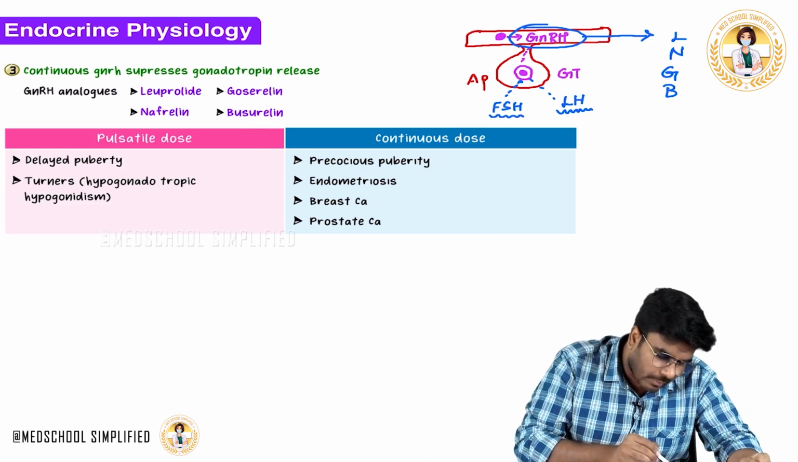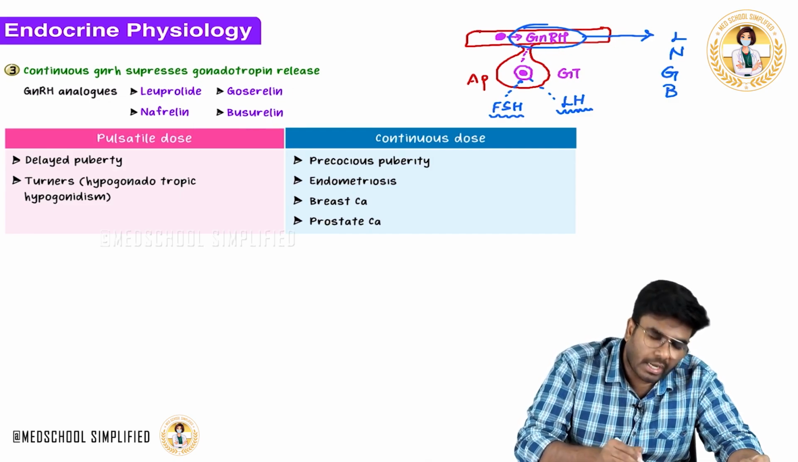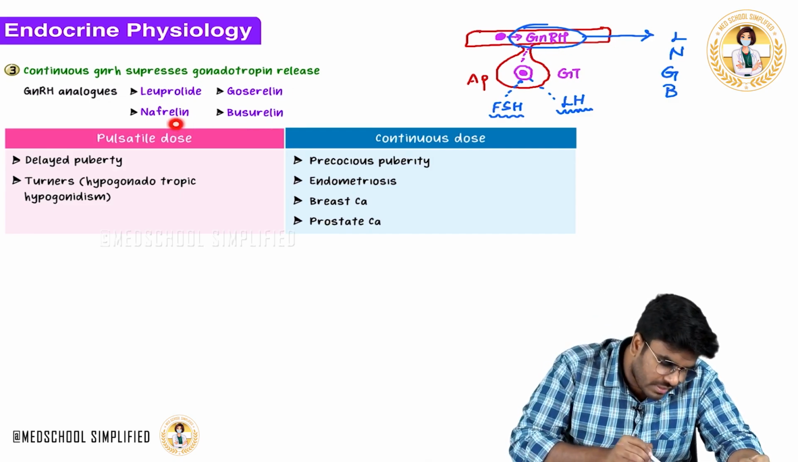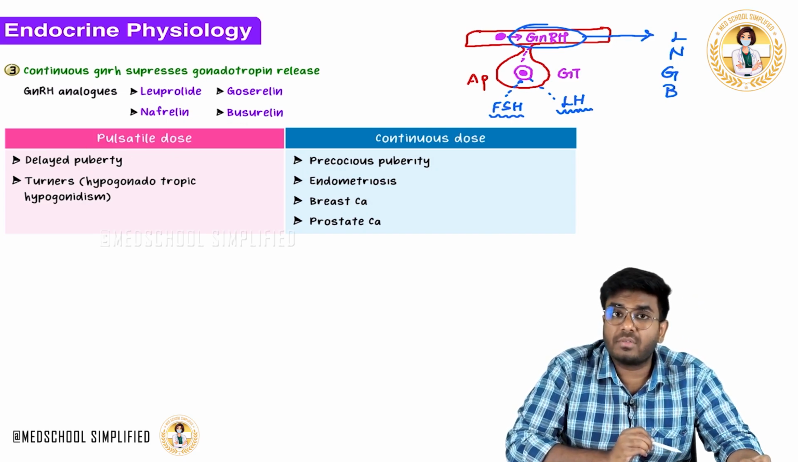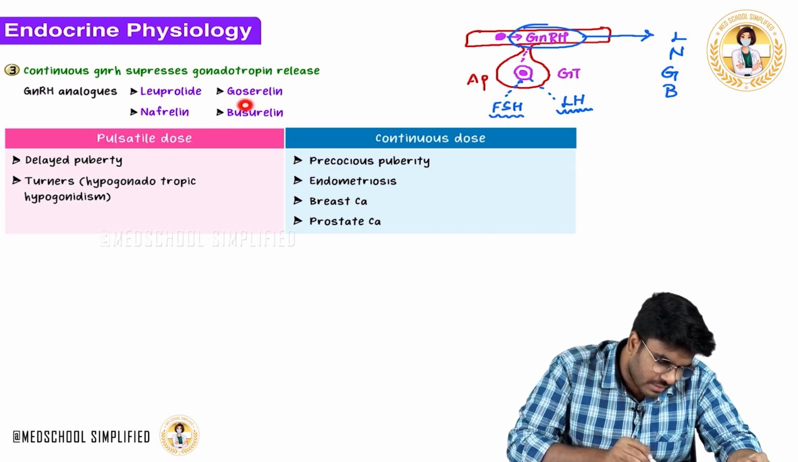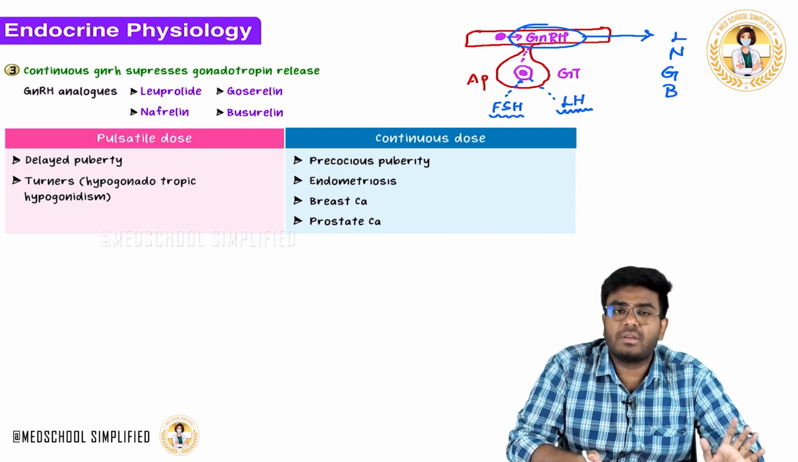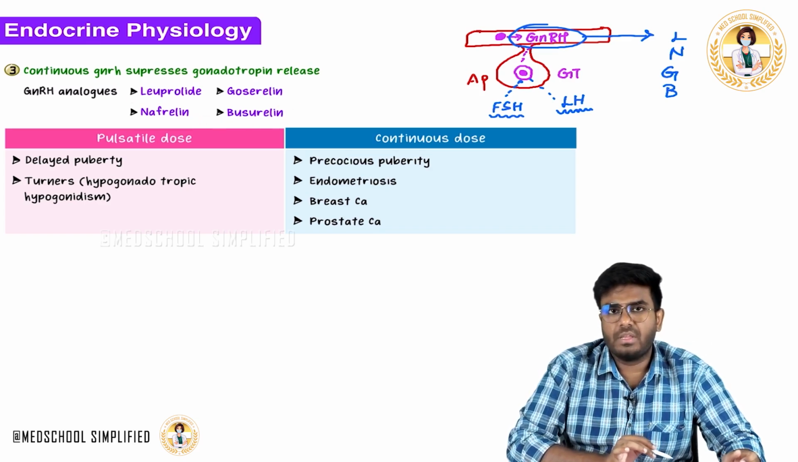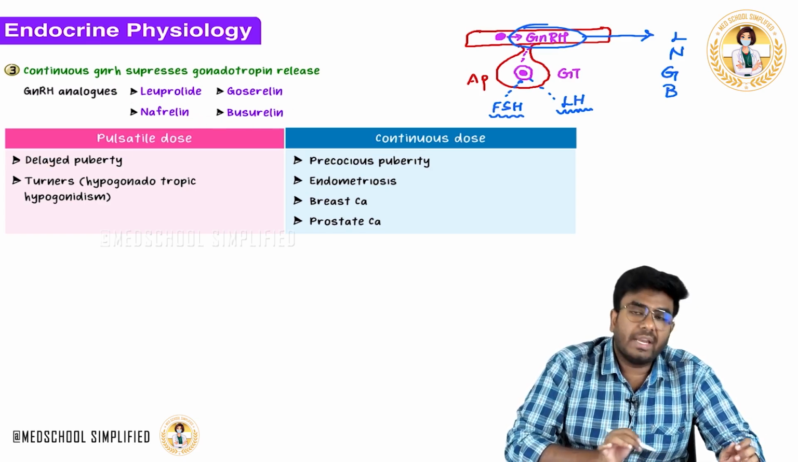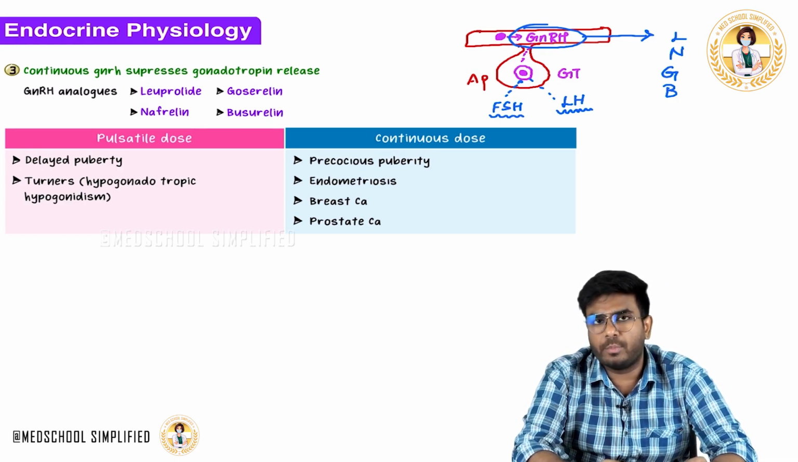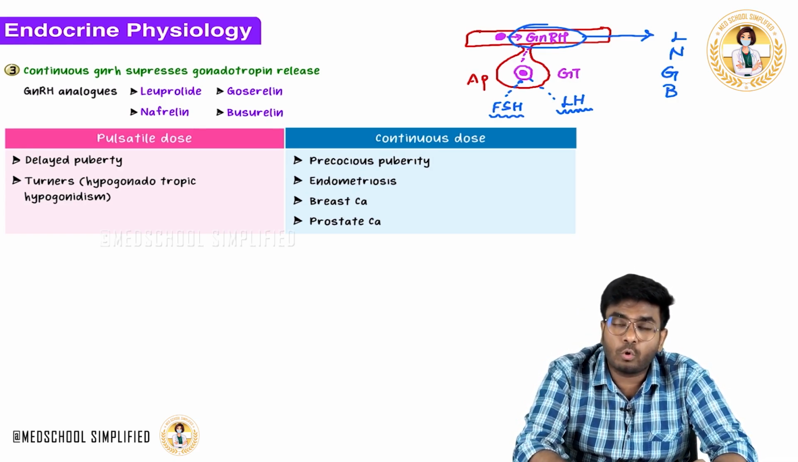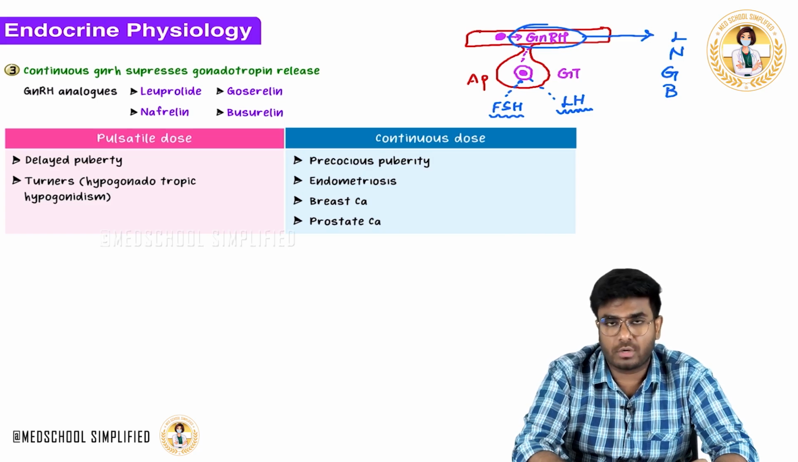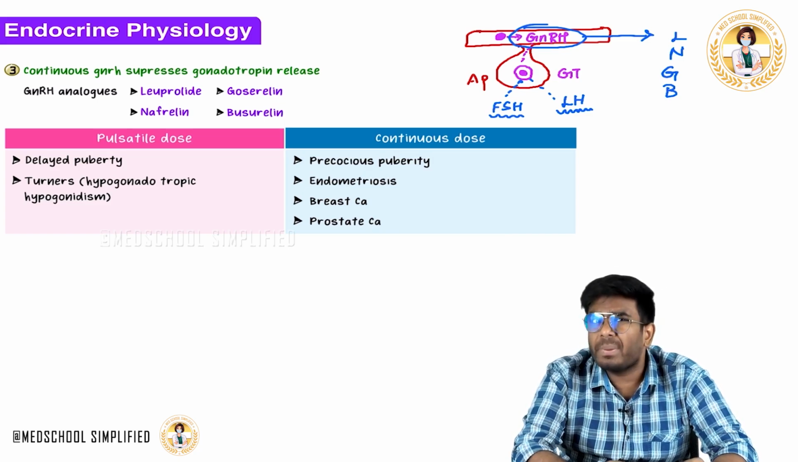So these are nothing but GnRH analogues. Now you can use these drugs in pulsatile doses for treatment of certain disorders, or you can use these drugs in continuous doses for the treatment of certain disorders. For example, when you use these drugs in pulsatile doses, leuprolide, goserelin, in the conditions of delayed puberty, you have to use these gonadotropin releasing hormone analogues in a pulsatile dose.